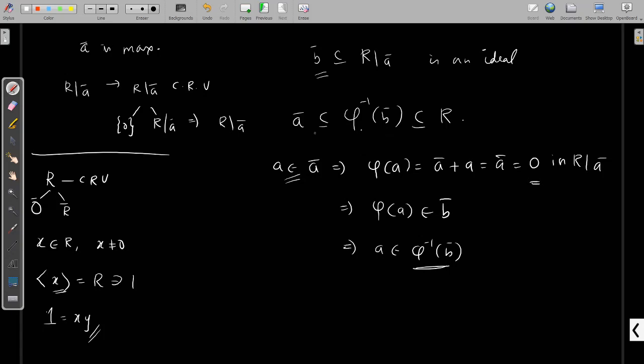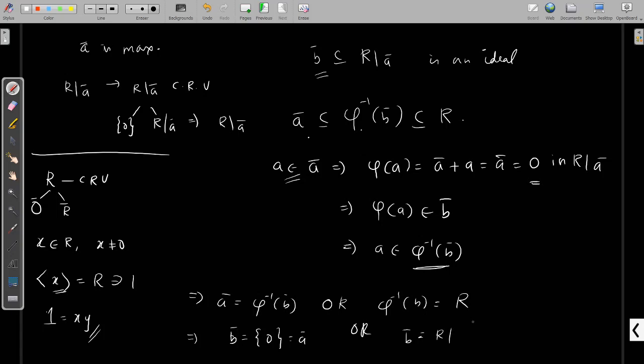But we know that A is a maximal ideal. That's our assumption. So A is a maximal ideal means we have only two possibilities. That implies A should be equal to phi inverse of B, or phi inverse of B equal to R. These are the only possibilities. Whenever A equals phi inverse of B, this B is equal to the singleton set 0, that is A. Otherwise, we have B equal to R by A, if phi inverse of B is equal to R.